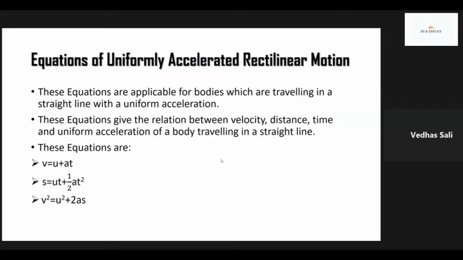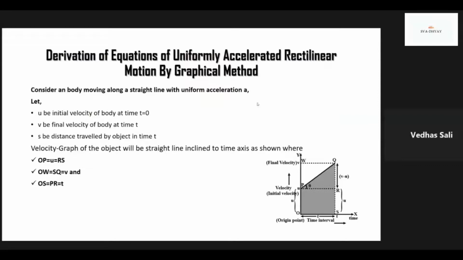Now let's see derivation of equations of motion by graphical method. Now let's consider a body moving along a straight line with uniform acceleration a. Let u be its initial velocity at time t is equal to 0, v be its final velocity at time t, s be distance traveled by body in time t. So as the body is traveling with uniform acceleration, the velocity time graph of the object will be a straight line inclined to time axis like this.